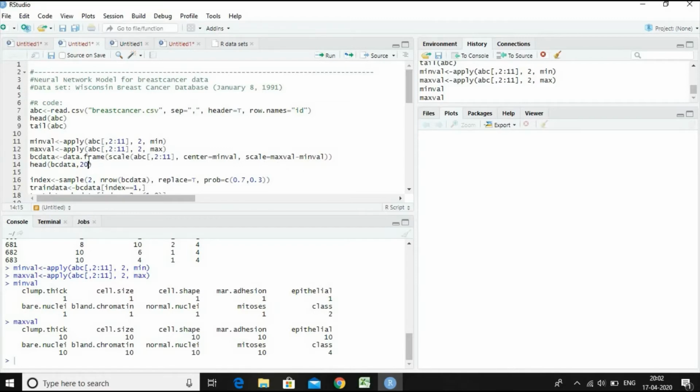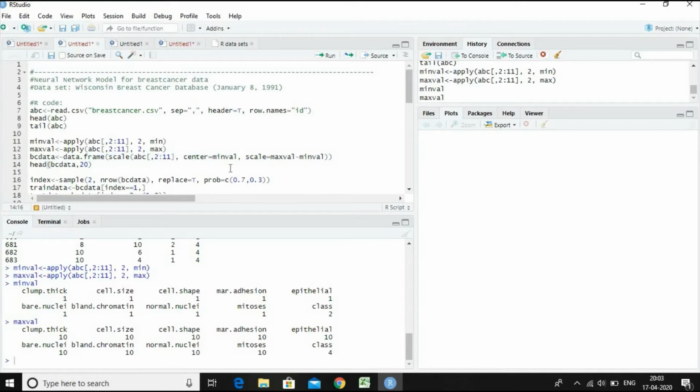Using this scale function, first let us scale the data object ABC, square bracket 2 to 11, and then convert it into a data frame object using the data frame function. So first scale it using this command line, then scale it in total. Yes, this is the scaling.